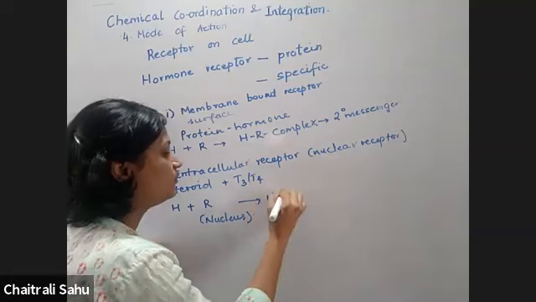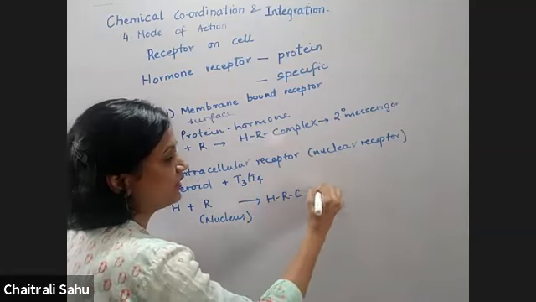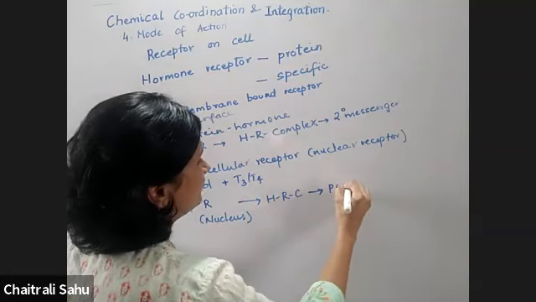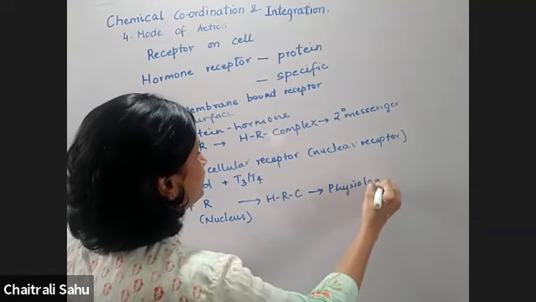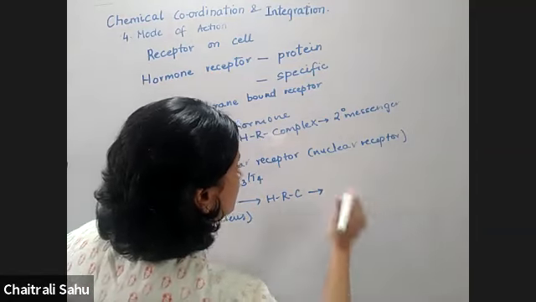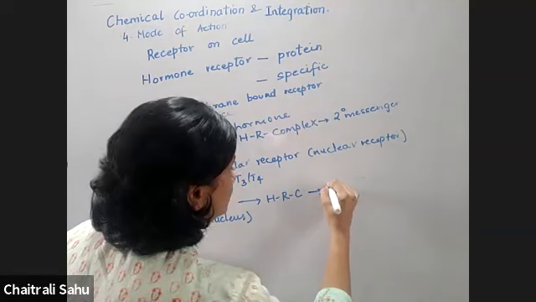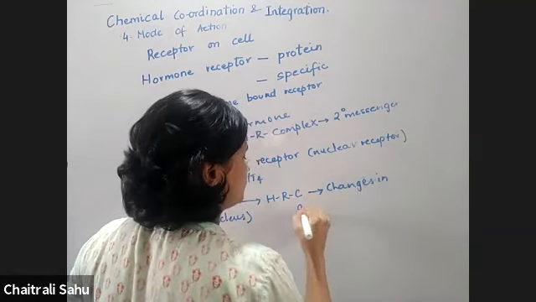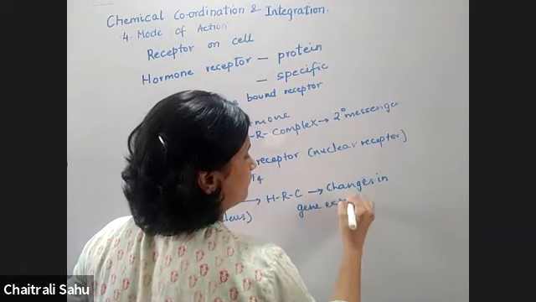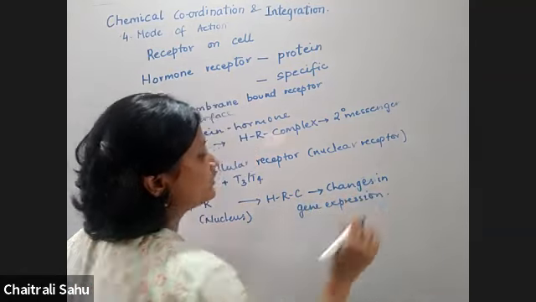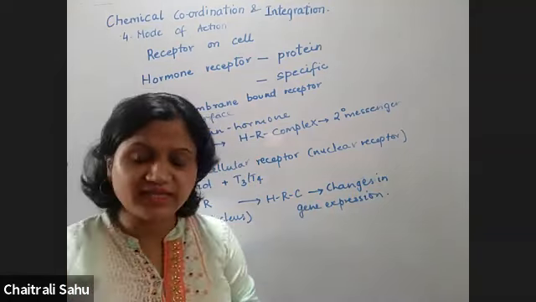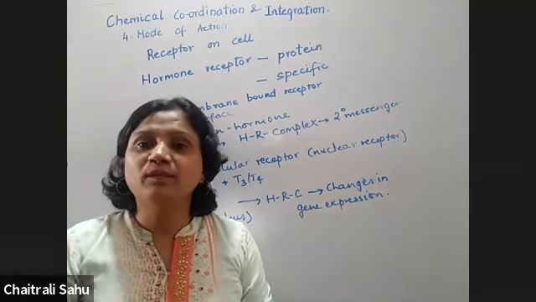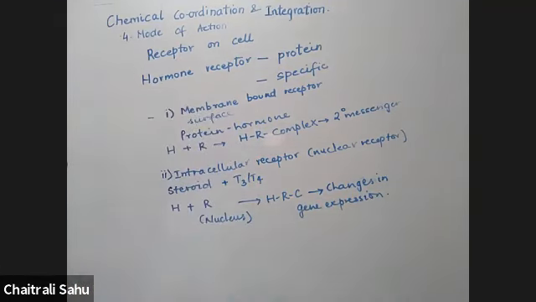They will form the hormone receptor complex, which will bring about some changes in the gene expression. जीन एक्सप्रेशन हो जाएगा, उसी के बाद फिर फिजियोलॉजिकल एक्सप्रेशन होगी.